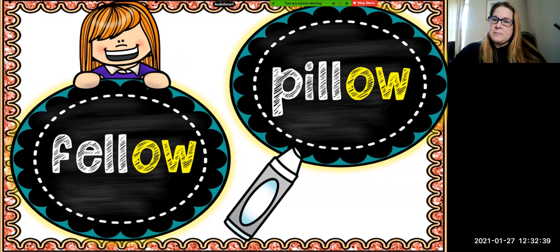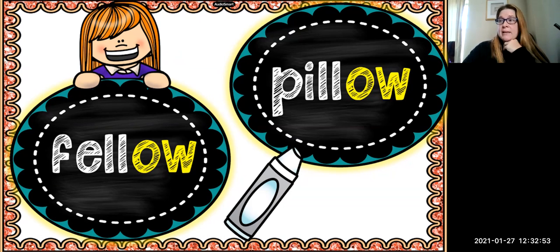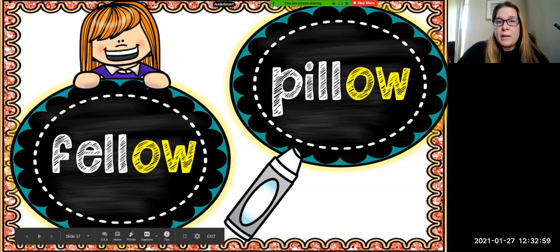So sometimes you can have the OW spelling in the middle of a word also, but it's usually at the end of the word when it says O. But you have to be careful because the OW spelling has other sounds and it has a tug of war with it, okay, between the different sounds. So you will need to try both ways to pronounce the OW sound as an O and ow, like cow, to make sure that it sounds right.